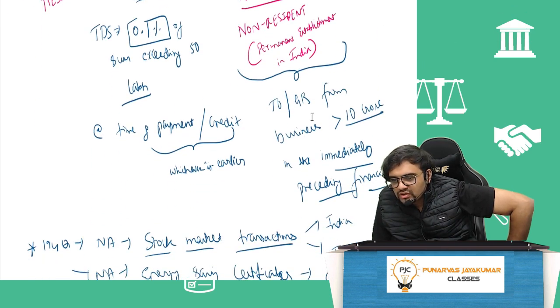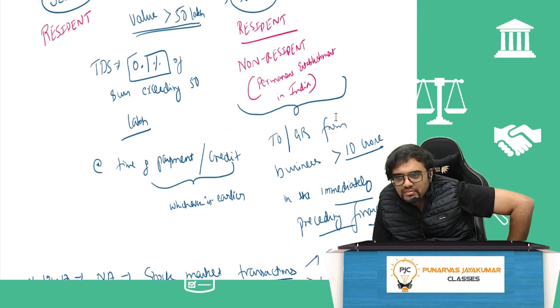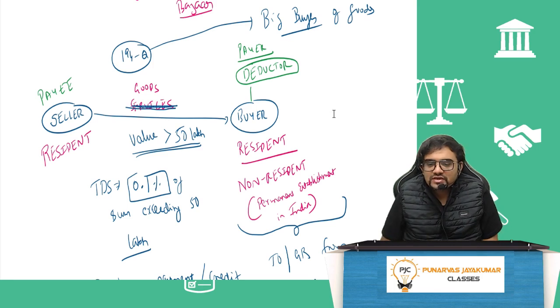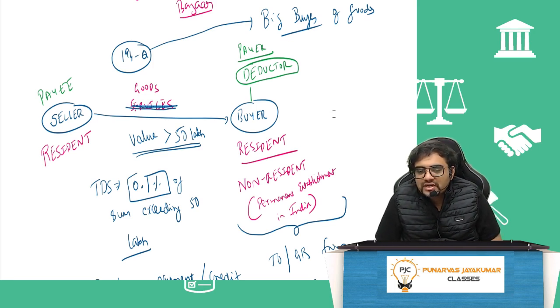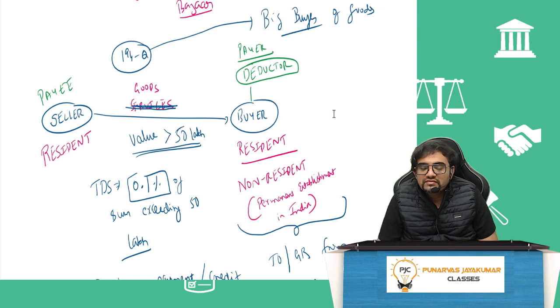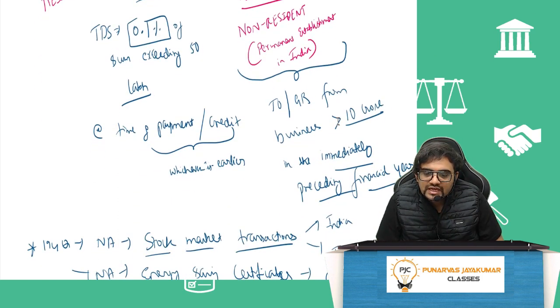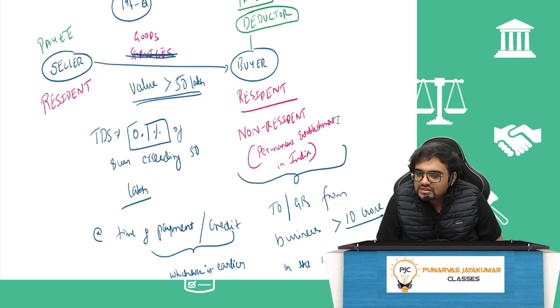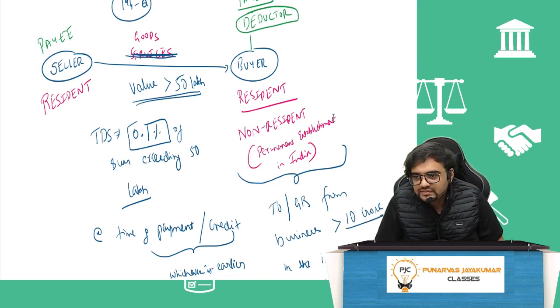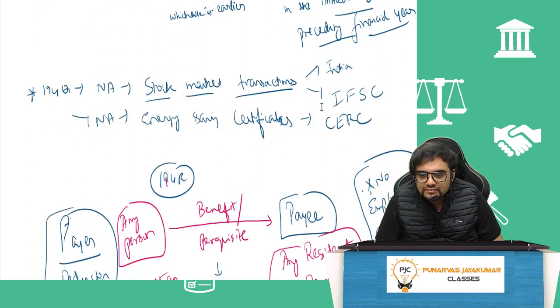So turnover or gross receipts from business should be more than 10 crore in the immediately preceding financial year. Big buyer. So if the seller is selling more than 50 lakh to a big buyer, TDS has to be deducted at 0.1% of the sum exceeding 50 lakh, at the time of payment or credit, whichever is earlier. 0.1% of the sum exceeding 50 lakh rupees.